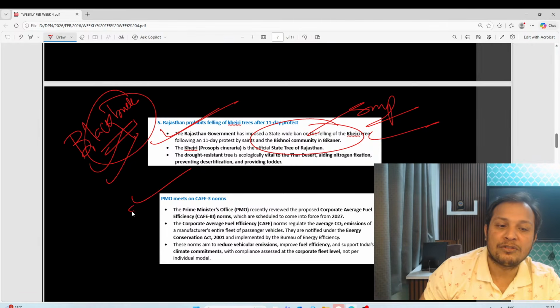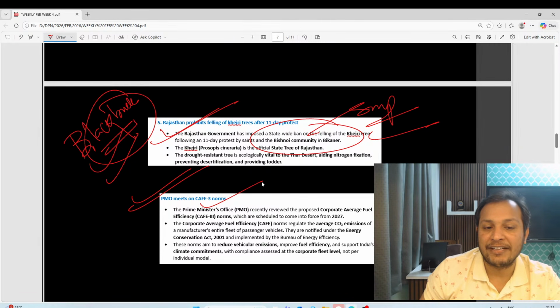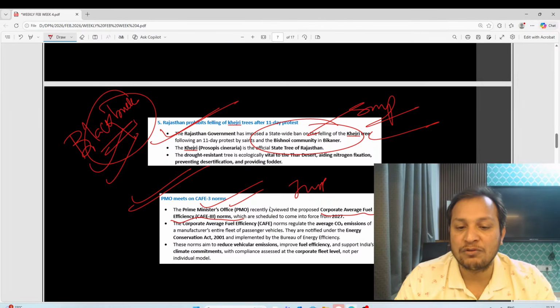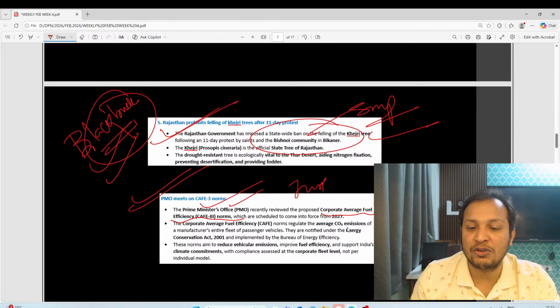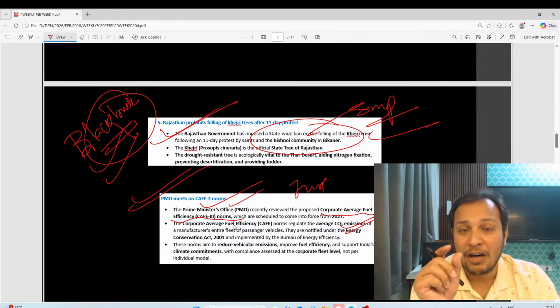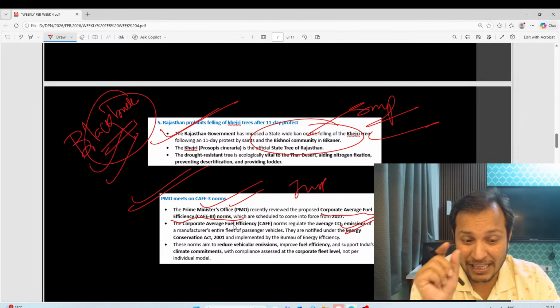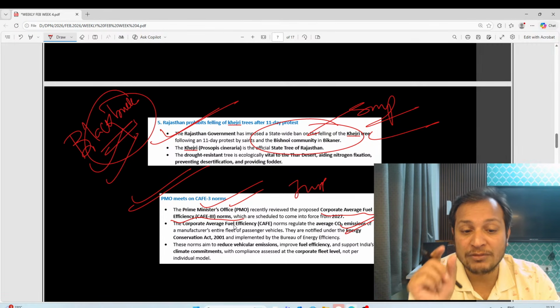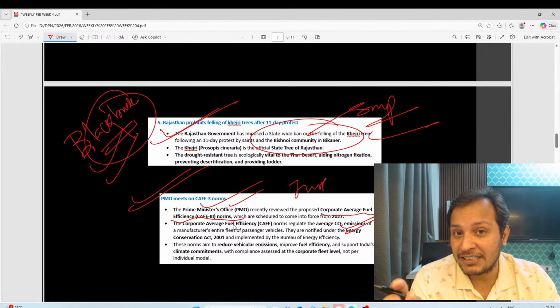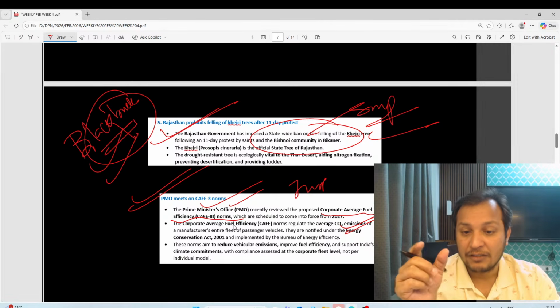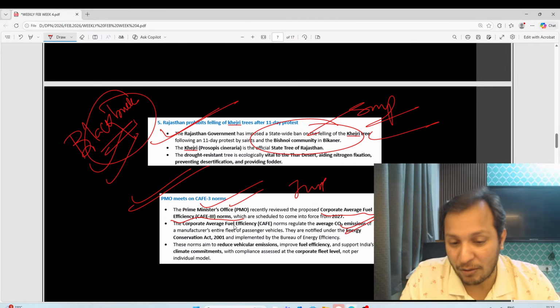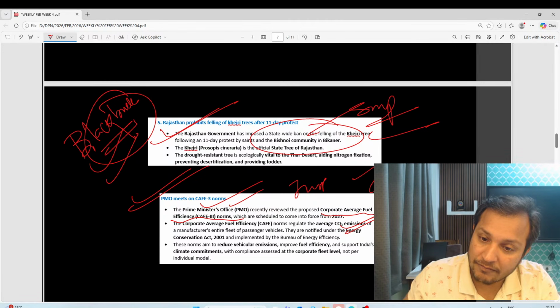Next, PMO meet on CAFE norms. What is CAFE norms, guys? CAFE norms stand for corporate average fuel efficiency. Corporate average fuel efficiency is basically the average CO2 emission by automobile manufacturers. So CAFE norms are for whom? Automobile manufacturers which come out with passenger vehicles. So the average CO2 emission which a company can emit is called CAFE norms. This is an important development.